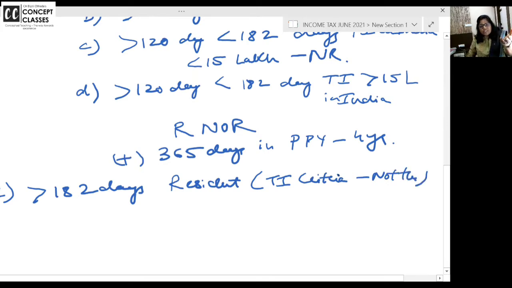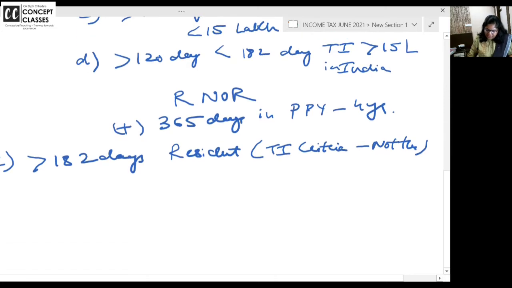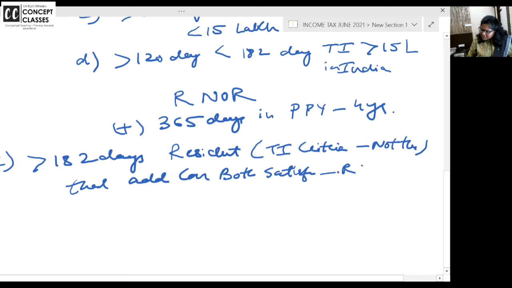Routine, 182 days or more you are in India, you are resident. Then if the additional conditions are both satisfied, routine, resident and ordinary resident. If the additional conditions are not satisfied, resident but not ordinary resident.